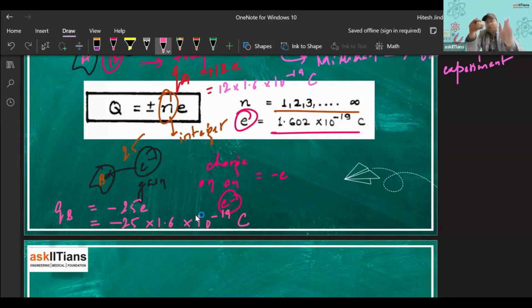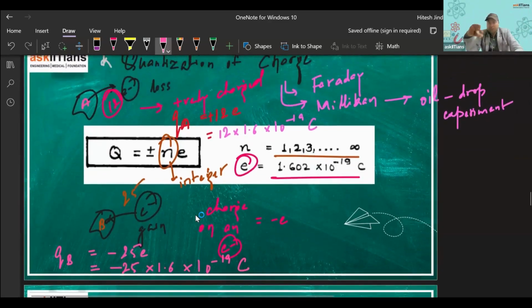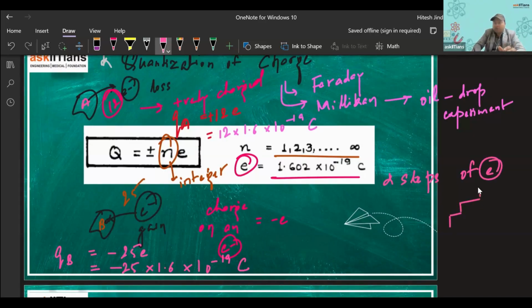So that is the meaning of quantization of charge, that the charge on a body can be increased or decreased in steps. And what are those steps? Those steps are in steps of e. So charge can be increased or decreased in steps of e.